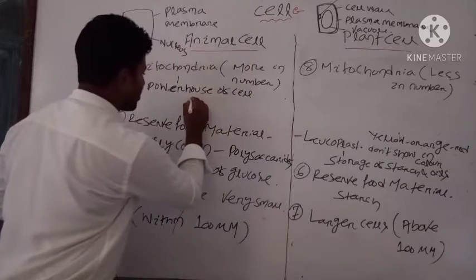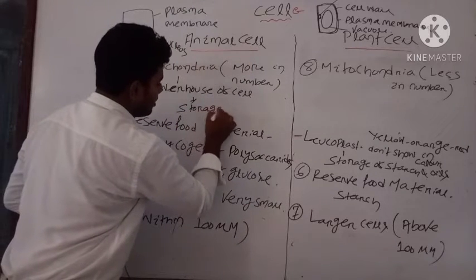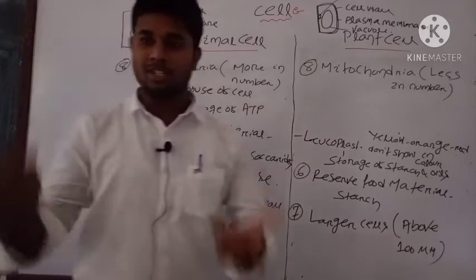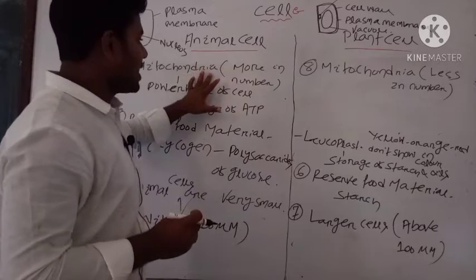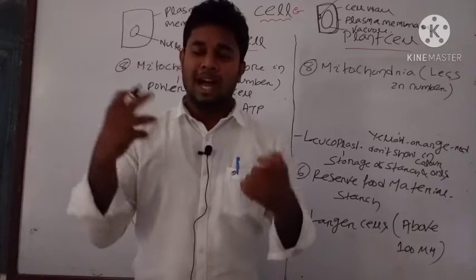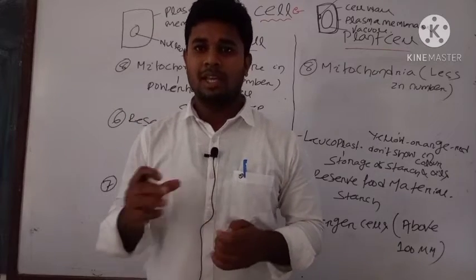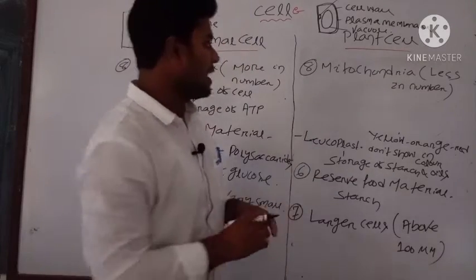Mitochondria store ATP, and ATP is the unit of energy. That's why we have a large number of mitochondria in animal cells. Why do they need more ATP? Because animal cells have more metabolic activity. They move and require more energy as compared to plant cells.